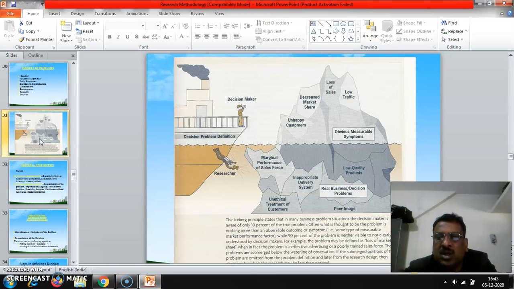For example, Hero motorcycles or Honda motorcycles are not offering more discounts to people because they have good quality products, a good image, an appropriate delivery system, ethical treatment of customers, and their sales force performance is very high. So the decision maker is looking from far away, while the researcher jumps into the problem and finds it. This is what research the problem is about.